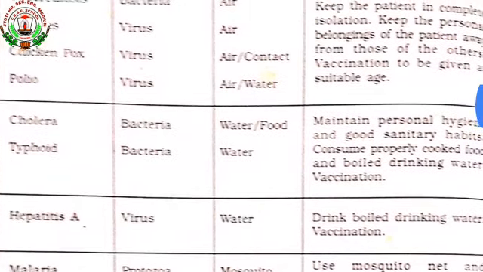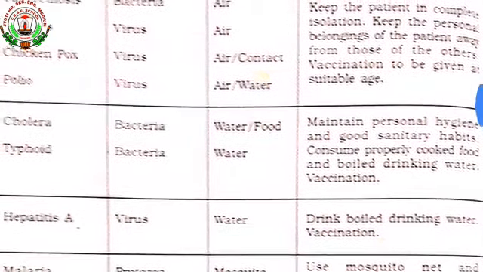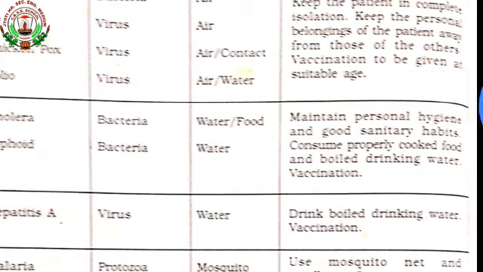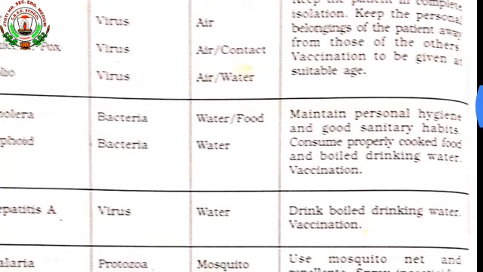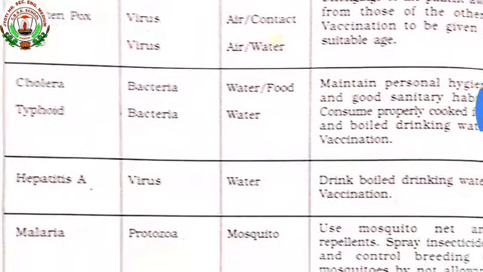The first preventive measure is to maintain personal hygiene and good sanitary habits, meaning the environment should be clean. Consume properly cooked food and boil drinking water, and the preventive medicine should be taken. These are the preventive measures.